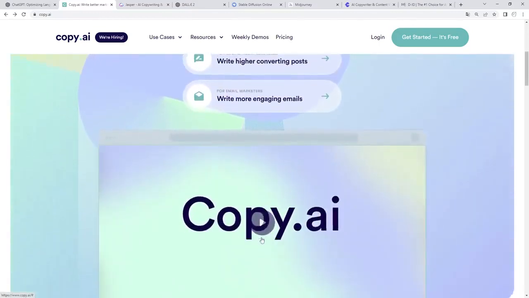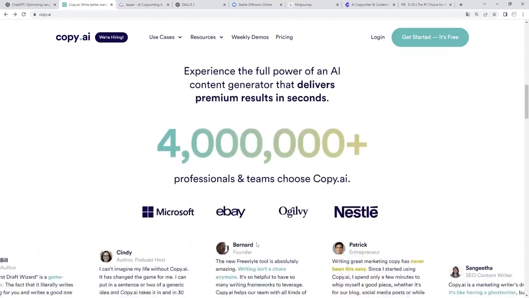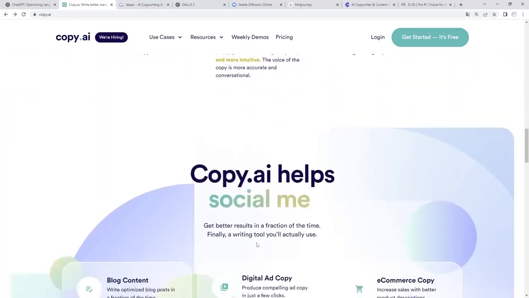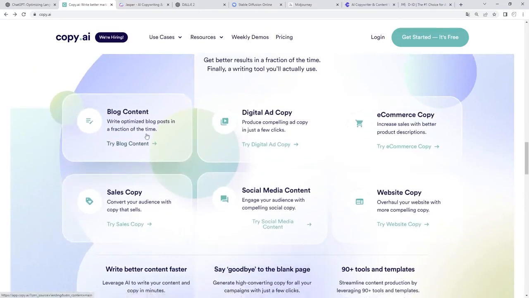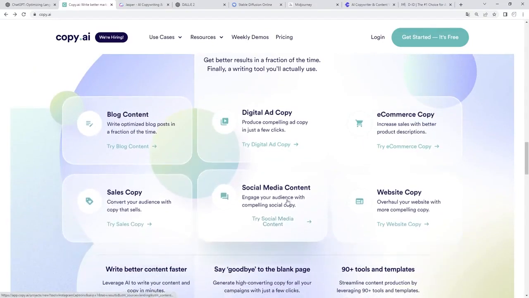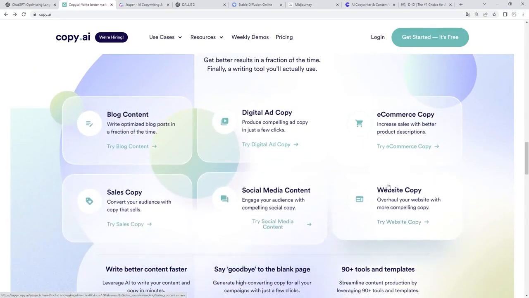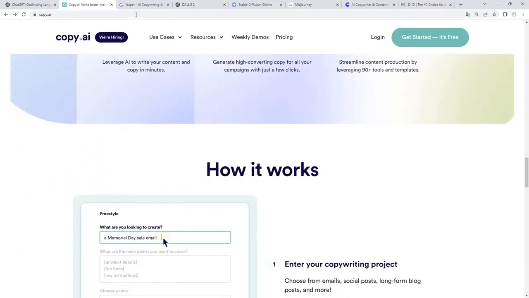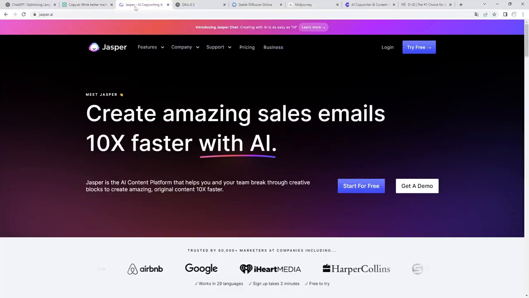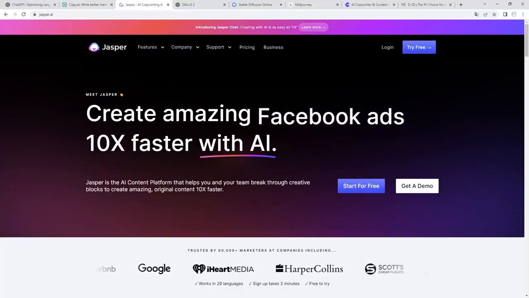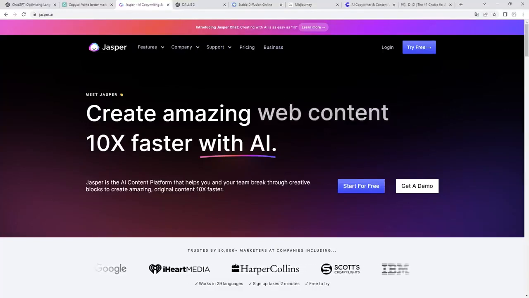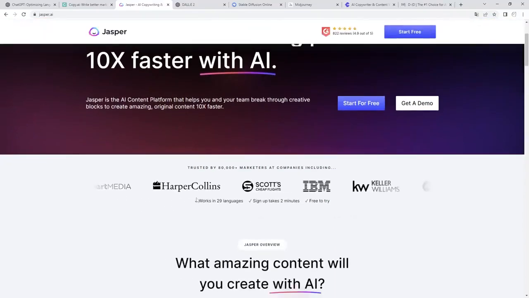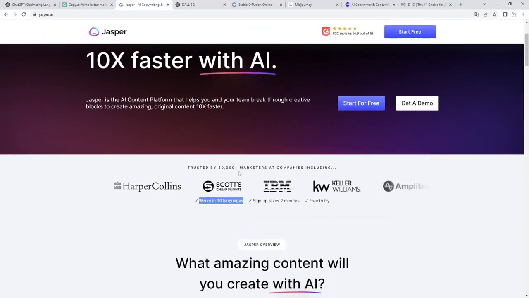Here we have an example of what CopyAI is. According to them, they have more than 4 million professionals already working with their tool. We can generate blog content, social media, website copy, e-commerce, etc. Anything related to writing. We also have Jasper, in the same style, which offers us almost the same as CopyAI. That is, it makes it easier for us to create texts in multiple languages, in this case 29 languages.